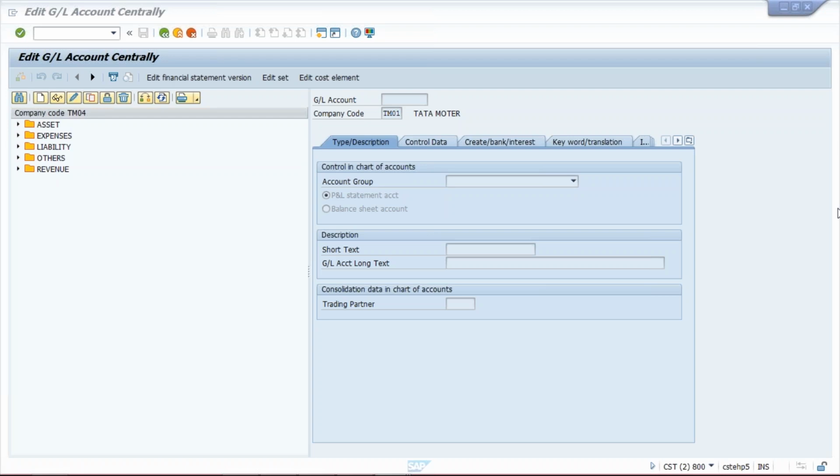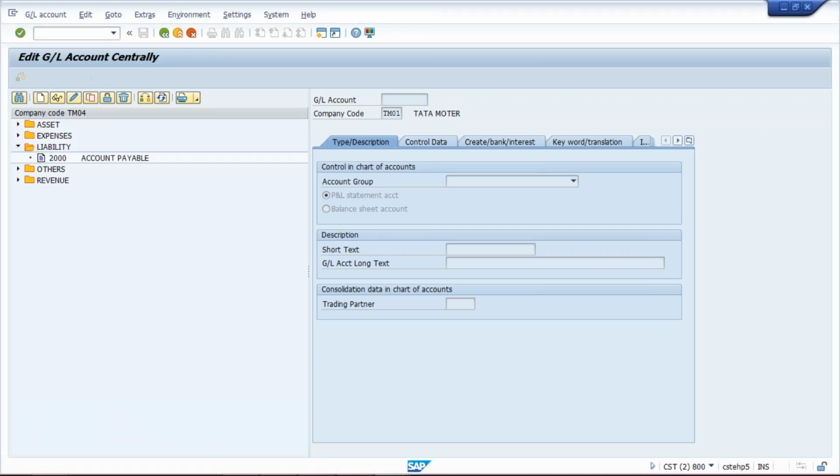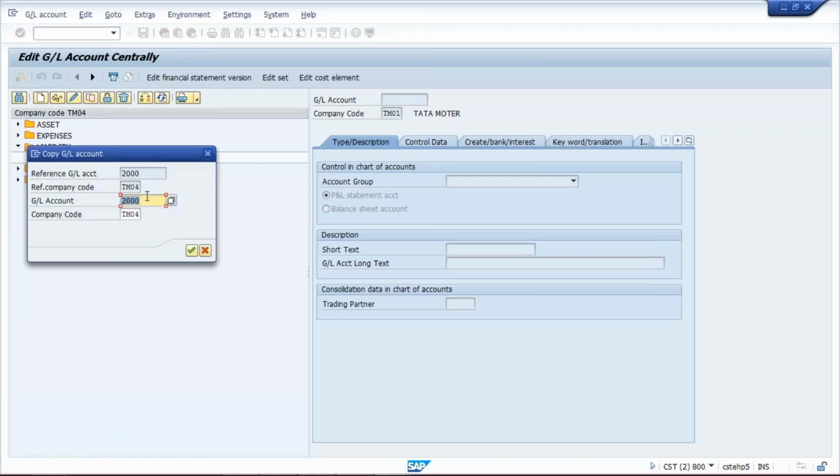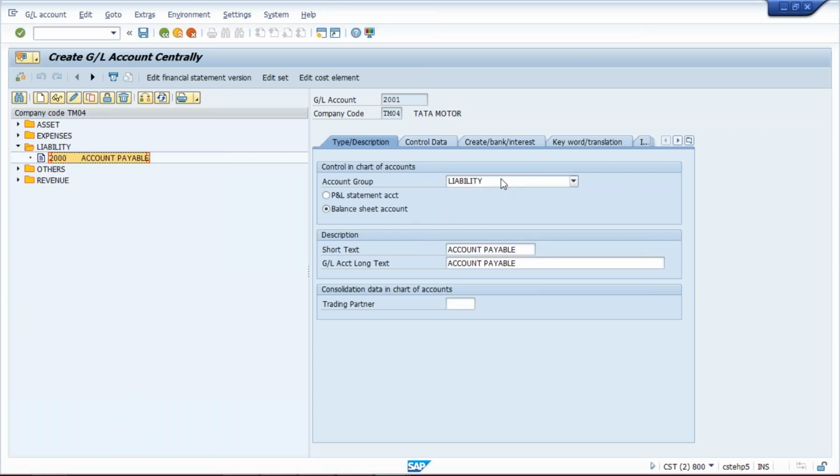Whatever TDS we are going to deduct, let's suppose, let me create one GL here. 2001, I simply copied. Under liability, we can give any name here, TDS payable. TDS payable, this is your liability.